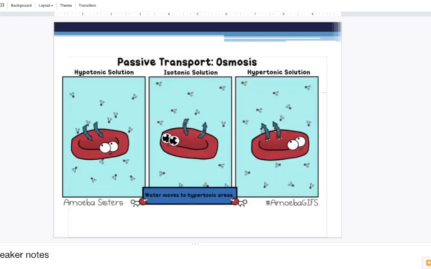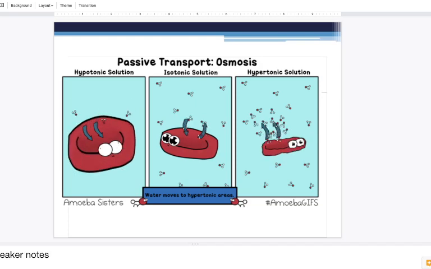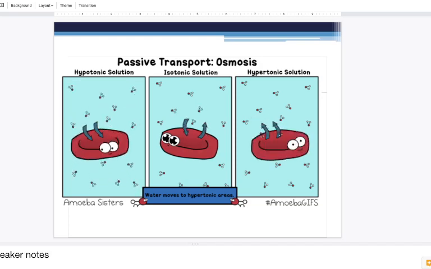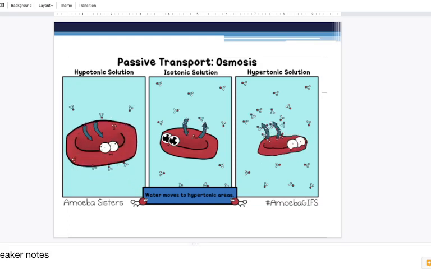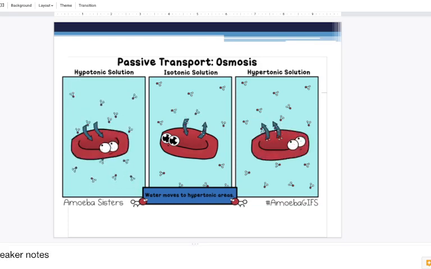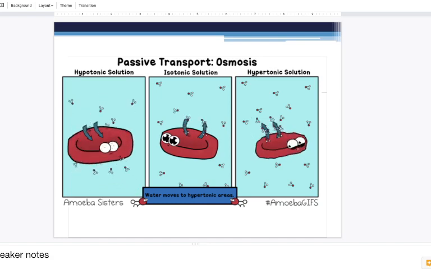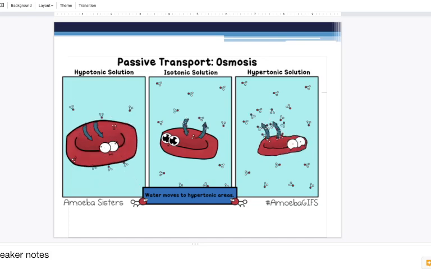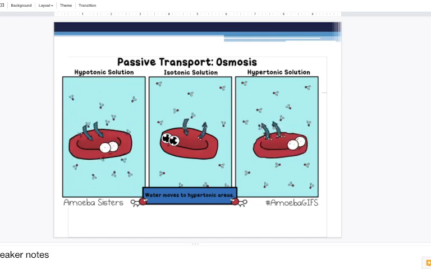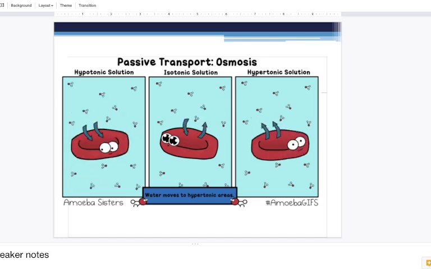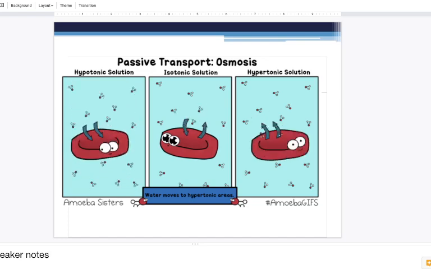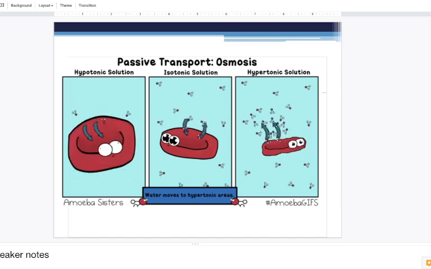Here are a couple of animations for you to better understand passive transport of osmosis. So here we have a hypotonic solution where the ion concentration is less on the outside of the cell than compared to the inside of the cell. So you see all of these water molecules going into the red blood cell, causing it to expand and eventually lyse or burst.